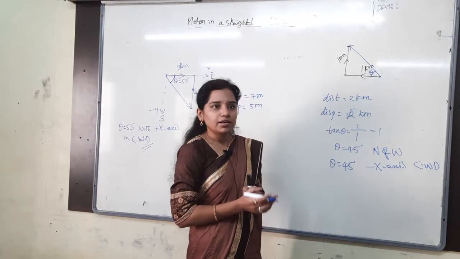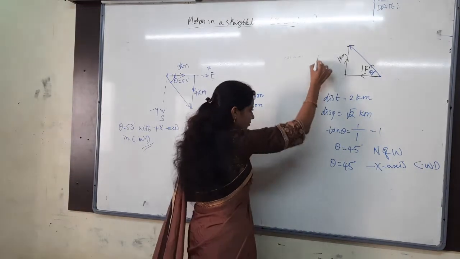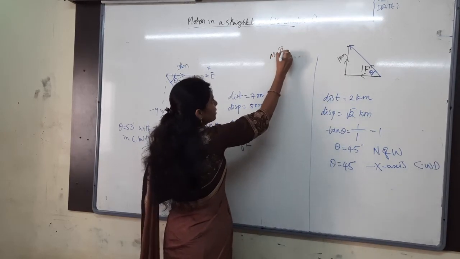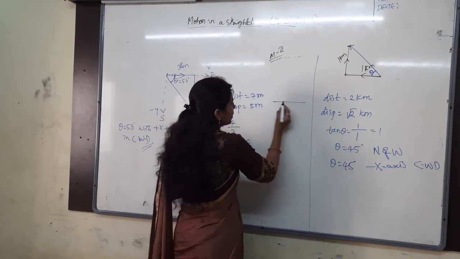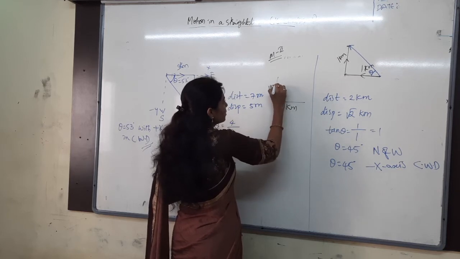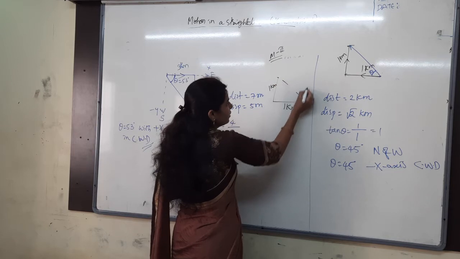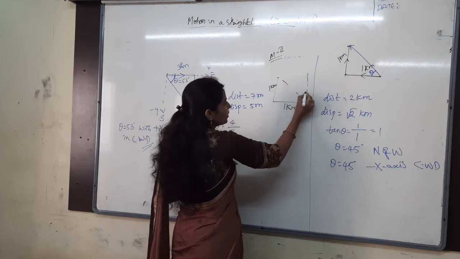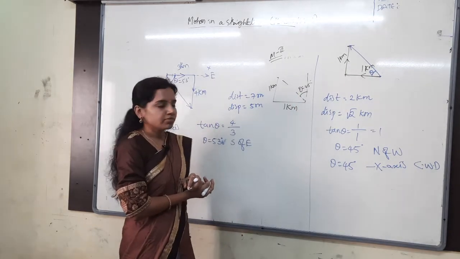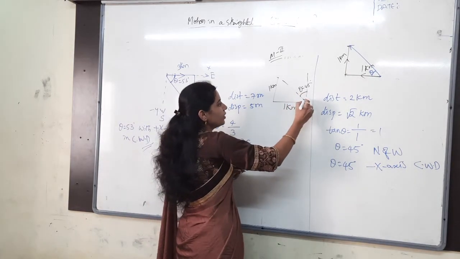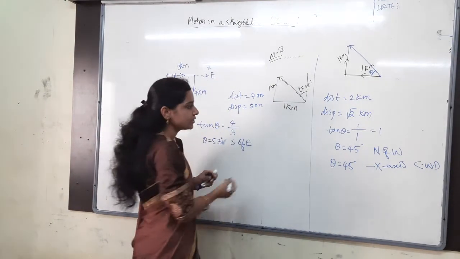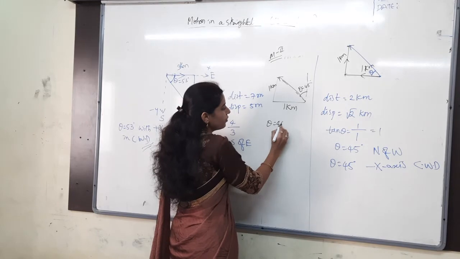Understand it clearly? Now see one more thing. If I consider method 2. Now here clearly you are saying 1 kilometer west, okay. Then 1 kilometer north, okay. Then if I consider this angle as 45, this angle also is how much? Theta equals 45 degrees only. Then this is 45. Nothing but what you can say, the position vector of the man is what I can say? Theta equals 45.